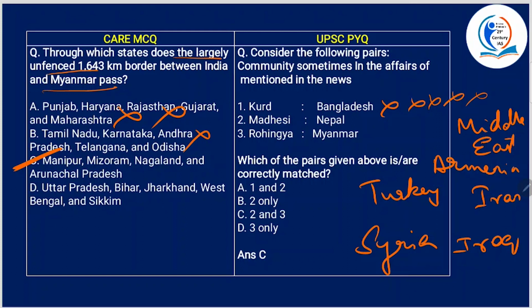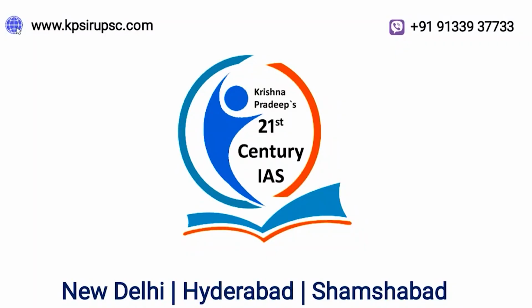All right, so Bangladesh is wrong. So when one is wrong, A is gone. Madhesis, Nepal, correct. Rohingyas, Myanmar, correct. So Rohingyas were subjected to persecution in Myanmar, right? So these two are correct. So C is the answer. All right. This is it for today. All the best.